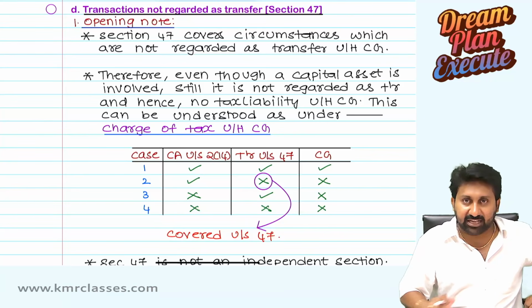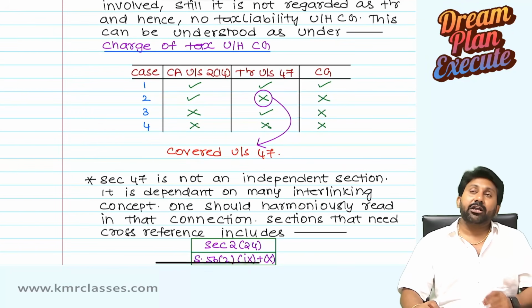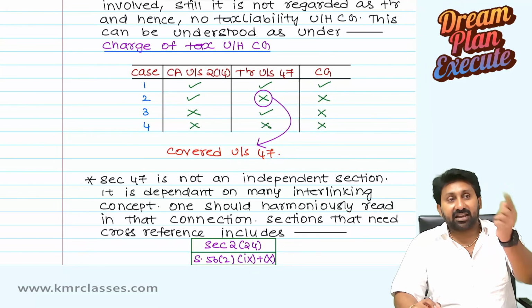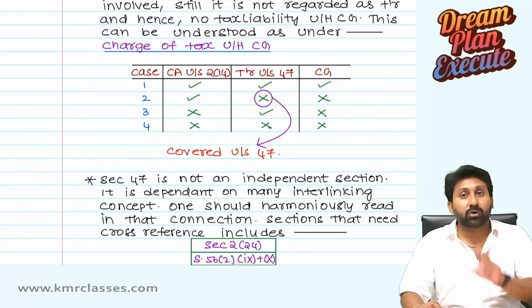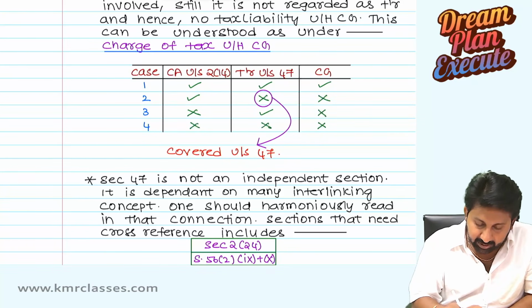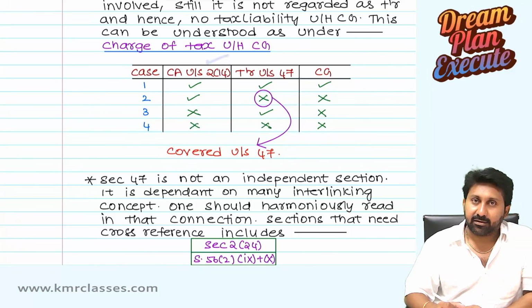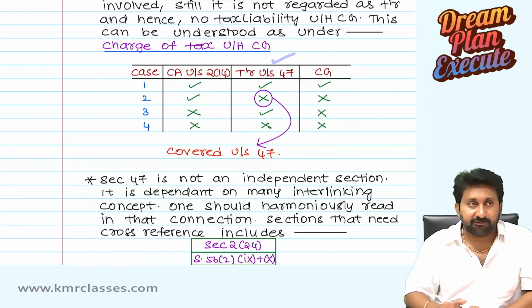This can be understood as under. See, in order to have a charge of tax under the head capital gain, there are two conditions that you need to satisfy. It should be a capital asset. There should be a transfer under section 47.